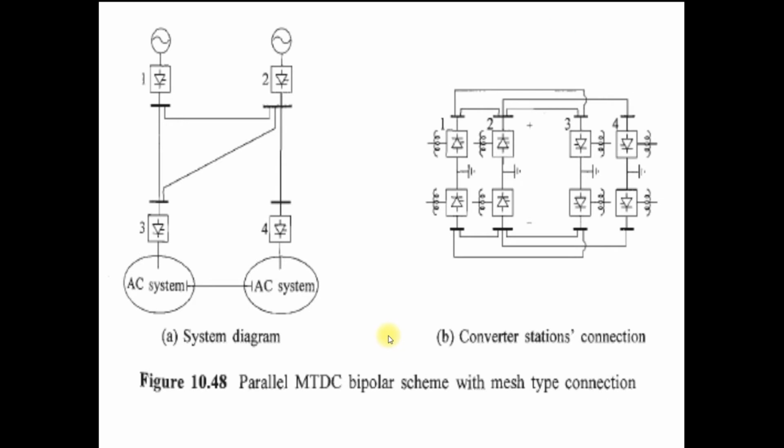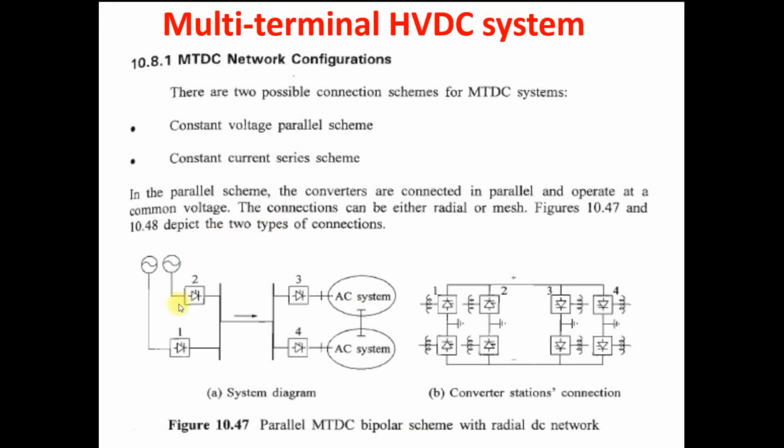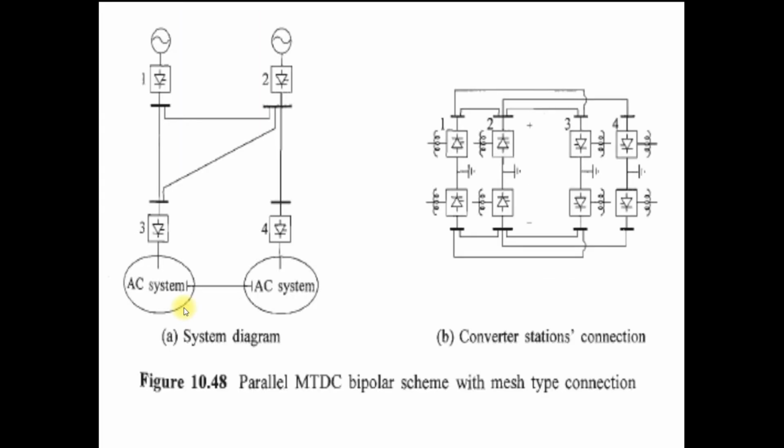Next is a parallel multi-terminal DC bipolar scheme but with the mesh type of connection. So you can see here in the radial network, converters 1 and 2 are connected with two different generators, but 1 and 2 are not directly connected here. But in the mesh network you can see that both are directly connected to each other. Clear? At the bus, both the generators are separated.